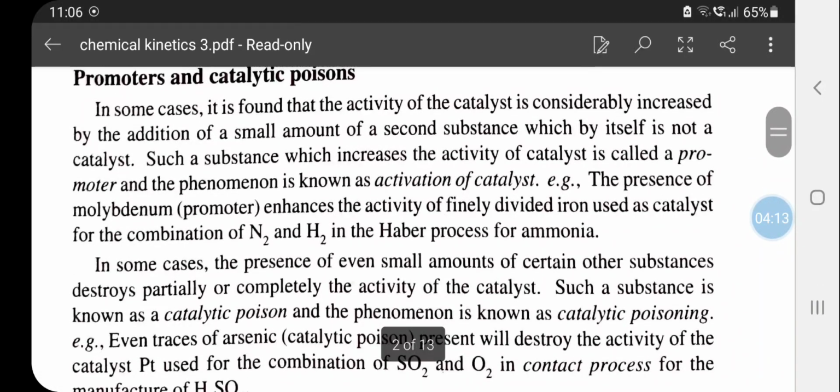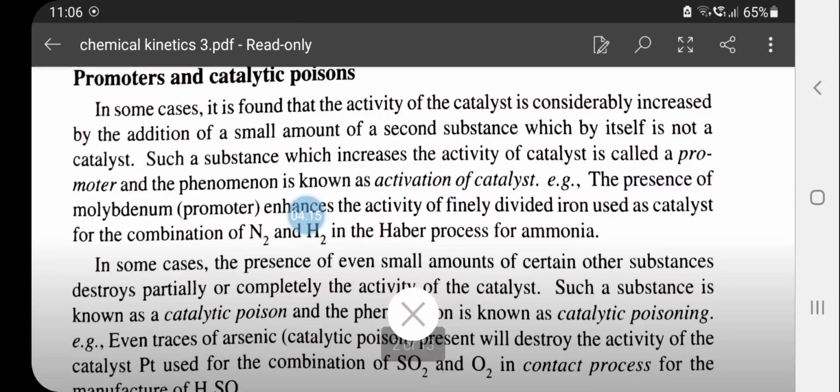For example, if molybdenum is present with iron as the catalyst in the Haber process, this will increase the catalytic property of iron, and this substance is known as the promoter. The phenomenon is known as activation of catalyst.